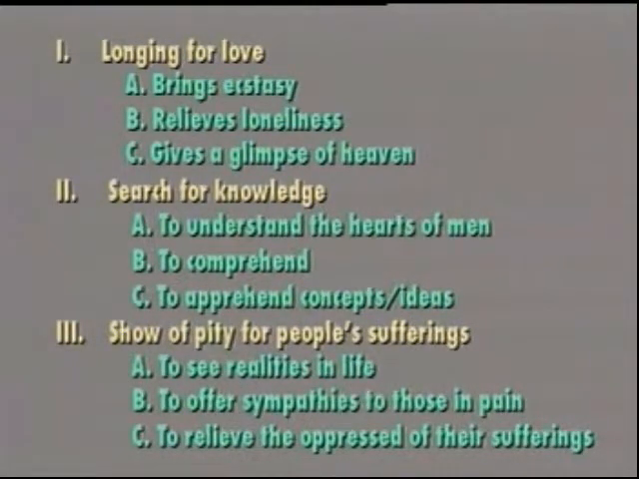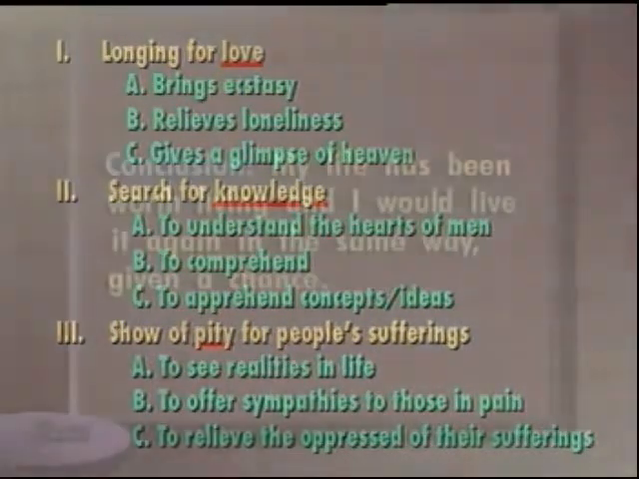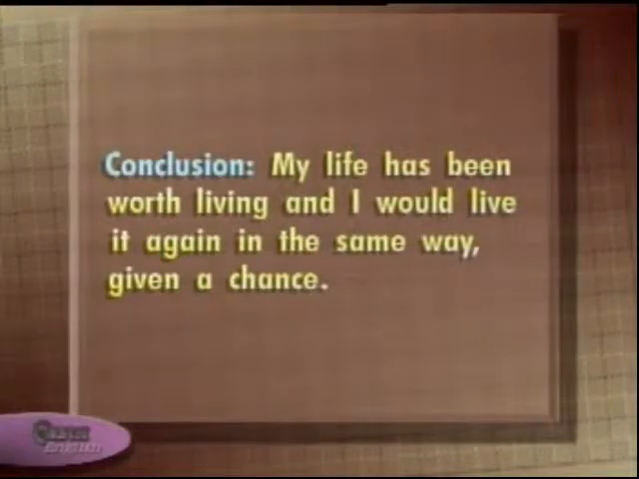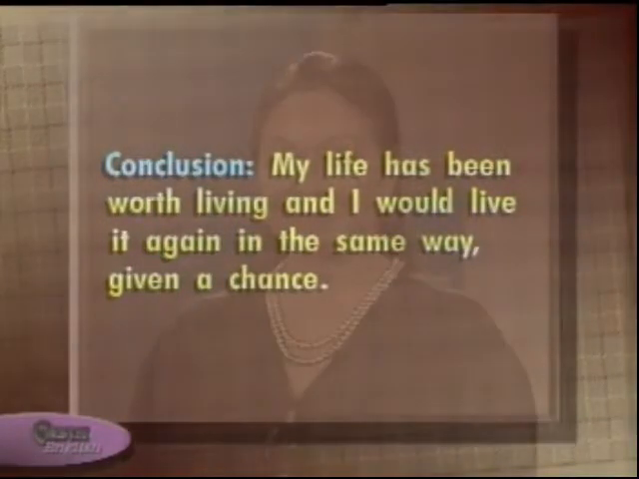Did you notice how the thesis statement guides the development of the outline? The sequence of the three big ideas in the thesis statement determines the order by which they appear in the body of the outline, starting with love, then knowledge, and finally, pity. The thesis statement also limits the scope of the outline or composition. With what does the outline end? A closing statement on the writer's assessment of his life concludes the outline.